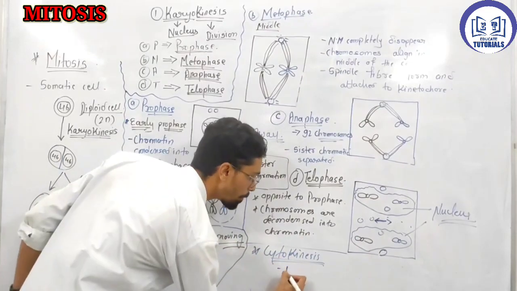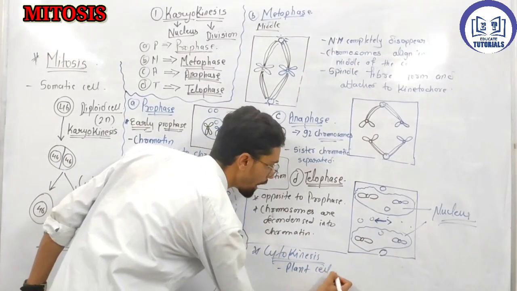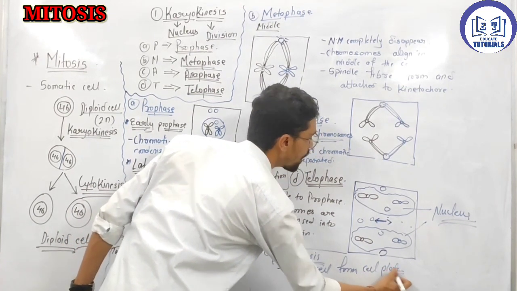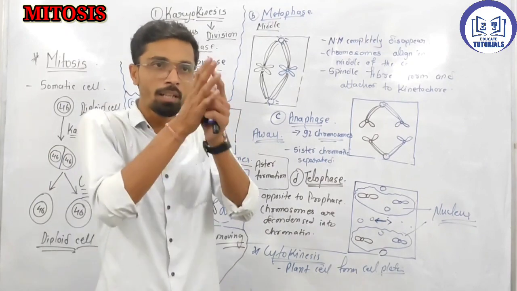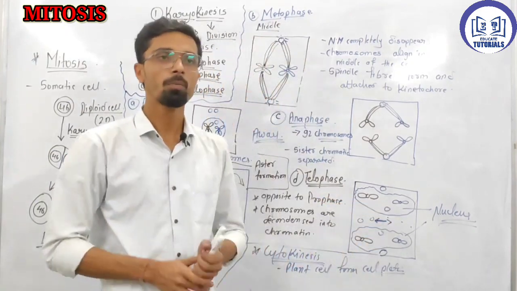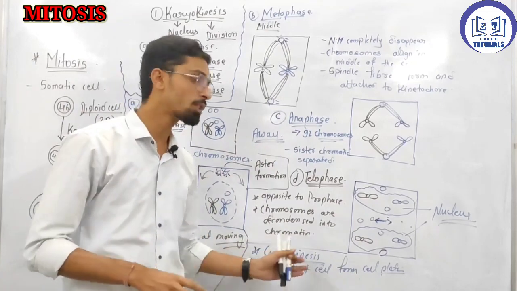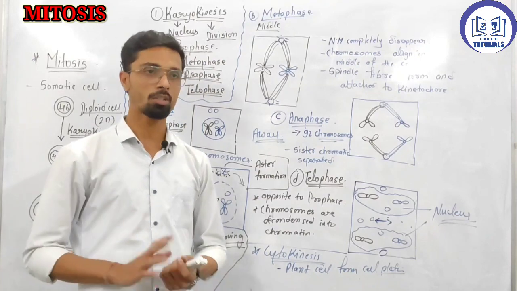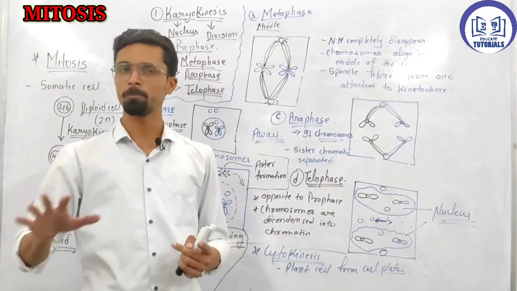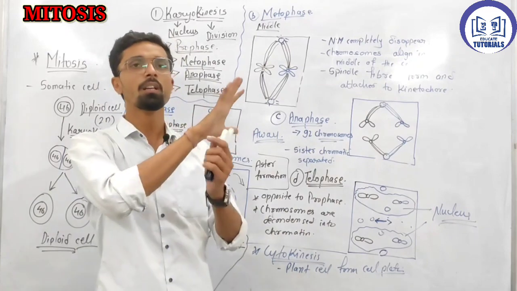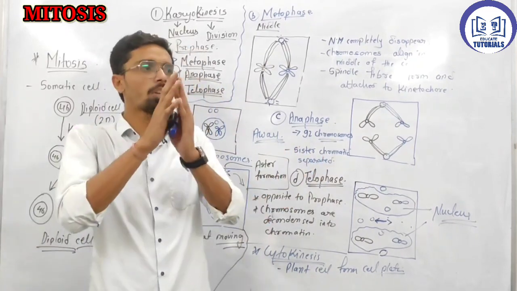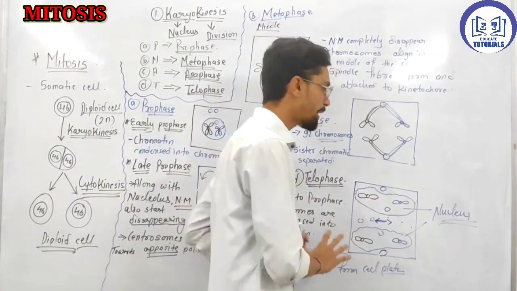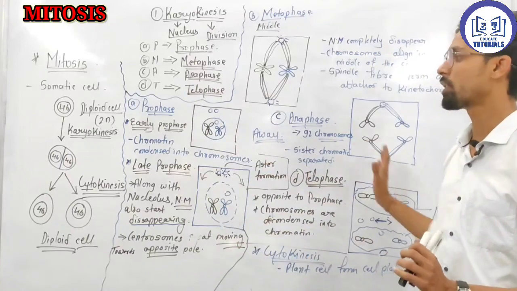In a plant cell they form a cell plate, and that cell plate cleaves the two cytoplasm from inside to outside. That is called the cleavage furrow. Later they develop into two new daughter cells. In cytokinesis, just keep in mind, with cell plate formation, cell division happens. All the organelles are equally divided into the two cells. This much about cytokinesis and karyokinesis.